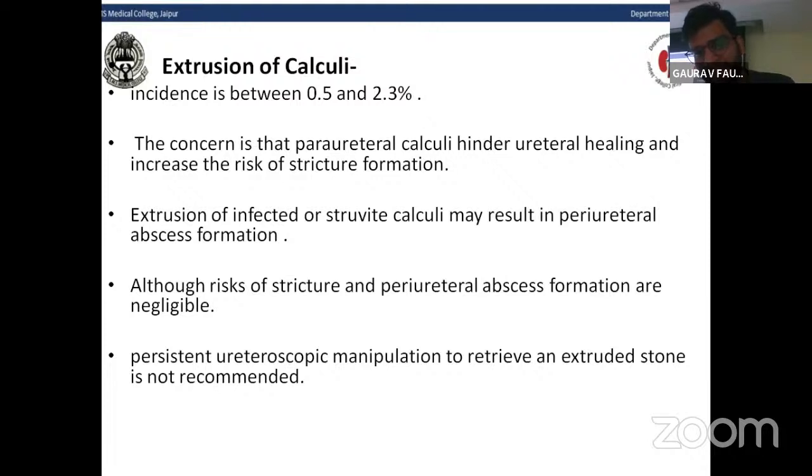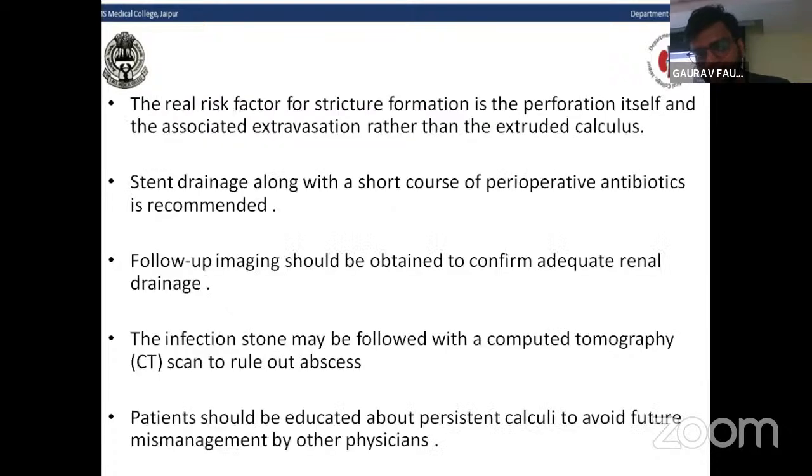The concern is that the periureteral calculi hinder the ureteral healing and increase the risk of stricture formation. The extrusion of infected or struvite calculi may result in periureteral abscess formation. Although the risk of stricture and periureteral abscess formation is very negligible, persistent ureteroscopic manipulation after extrusion of the calculi to retrieve an extruded stone is not recommended because it can lead to more injury to the ureter.